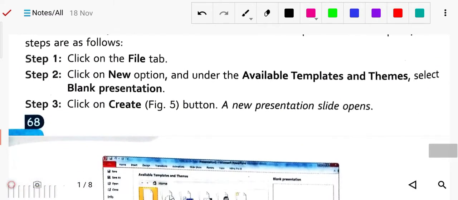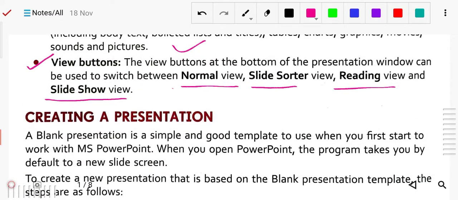So remember these four types of views. How many types of views do we have in the presentation? Normal view, slide sorter view, reading view and slideshow view. So these four views are in the presentation.